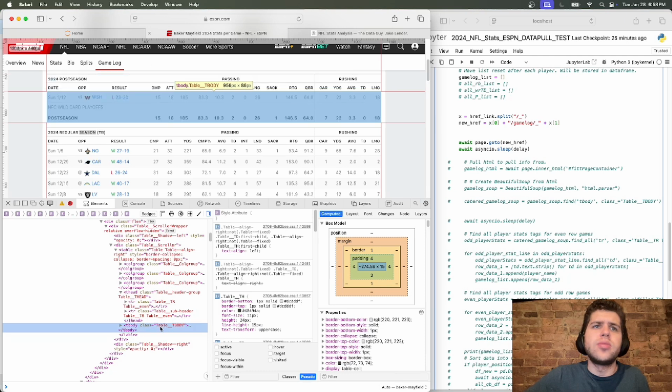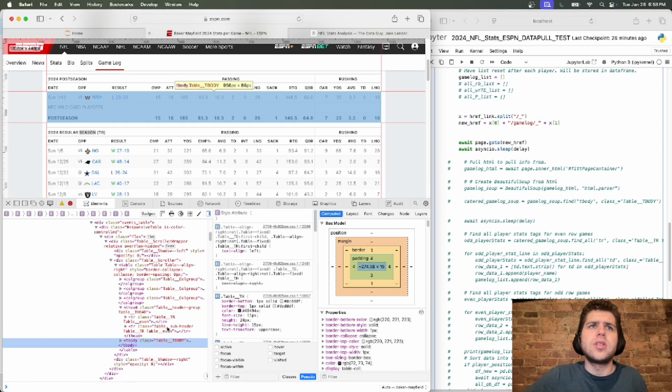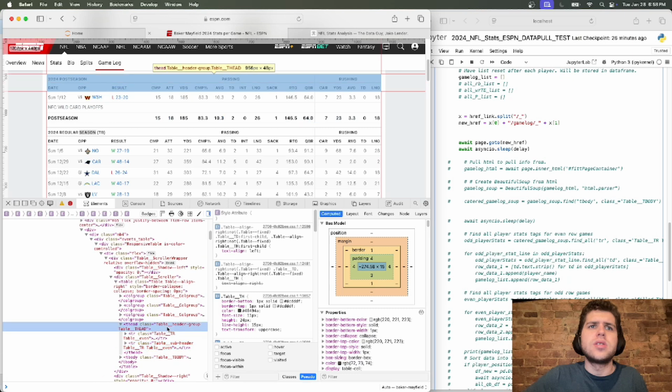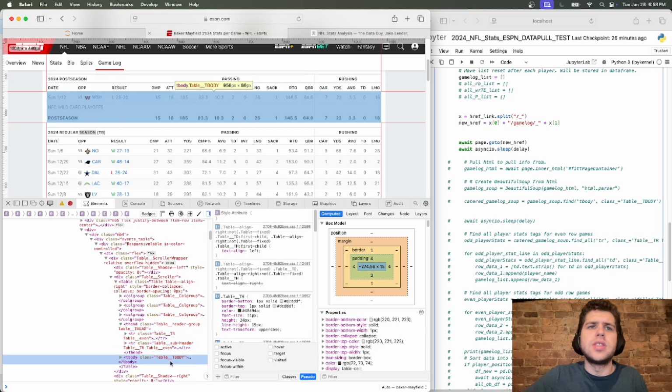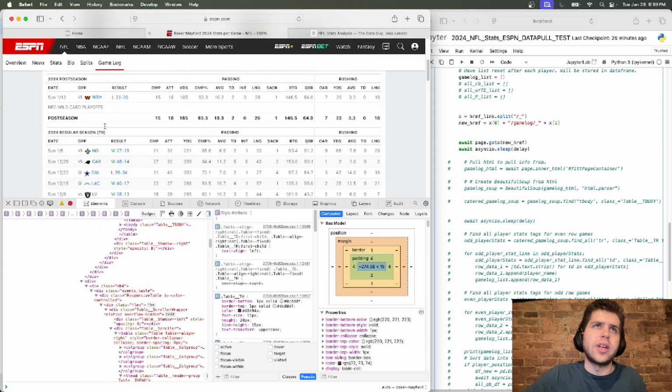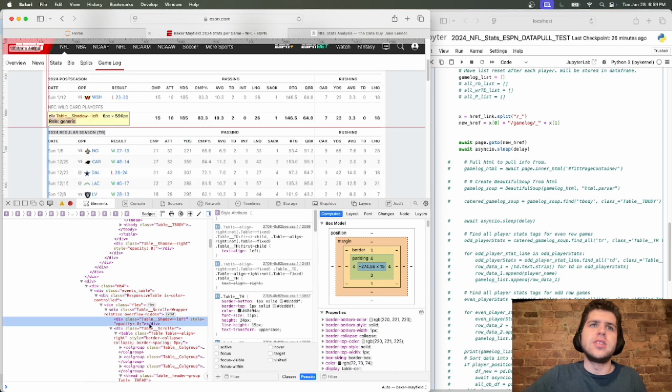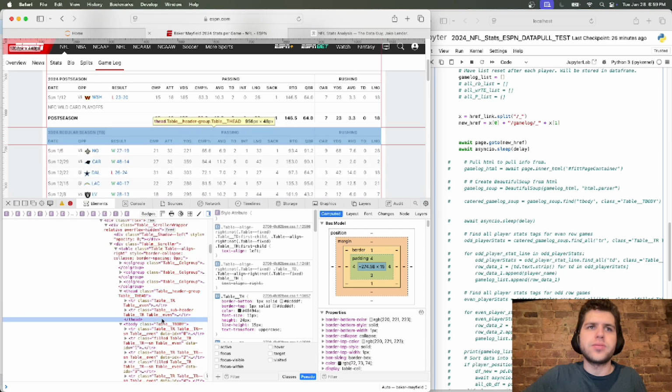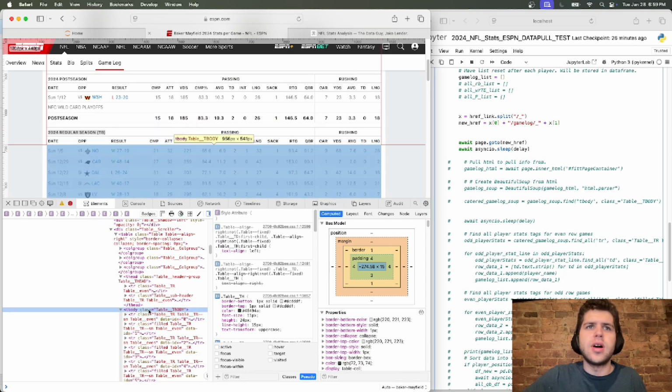I wonder if you could skip, and this is something I'm going to look into. Like if I did T-body, and this might take some testing, and I won't show all this to you. This is how the sausage is made though. So I'm thinking two things I could do. Either look for the text that says 2024 regular season and ignore the other one, or somehow just take the second instance of this class T-body. I wonder if it's finding both.